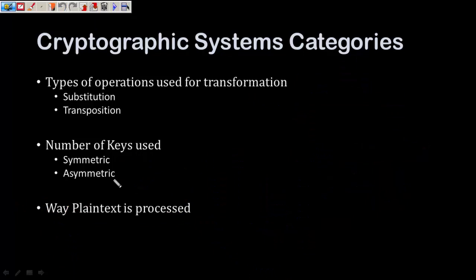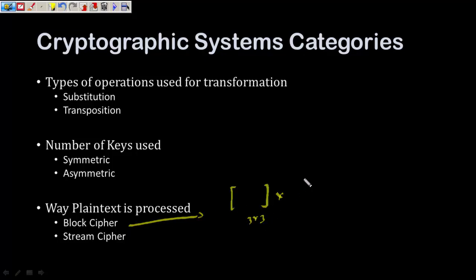The third way is the way plain text is processed, and there are two ways again. There are the block cipher and the stream cipher. For block cipher you can imagine matrix operations. So in matrix operations you have a matrix, suppose 3 cross 3, which when multiplied by some 3 cross 3 matrix will result in a 3 cross 3 matrix. So if this is the matrix of the input elements which is multiplied by some key, it will give you the output elements 3 cross 3. So a block of input is getting converted to a block of output, right? So this is called your block cipher.